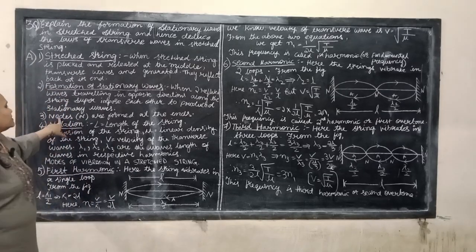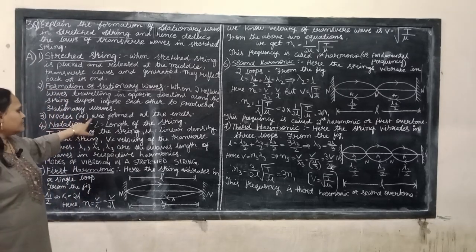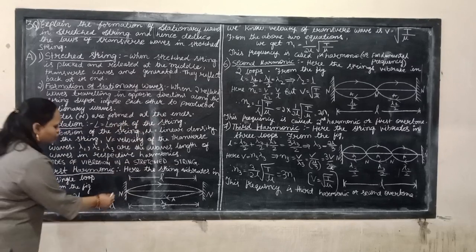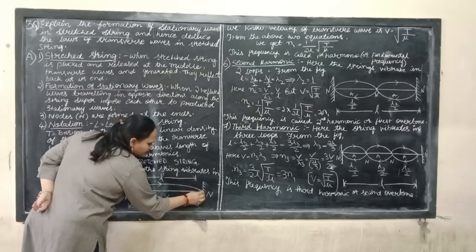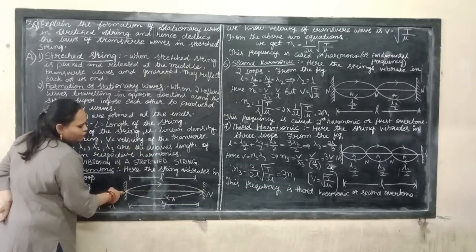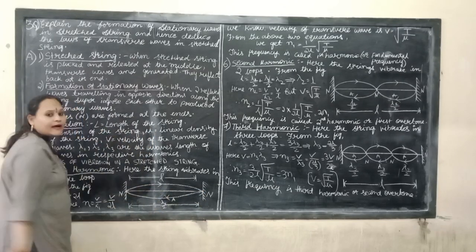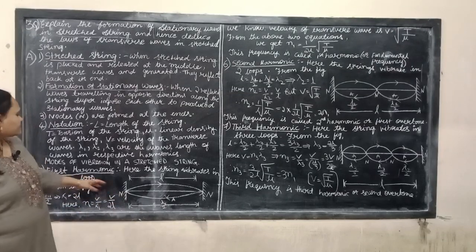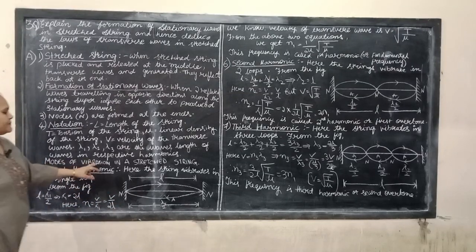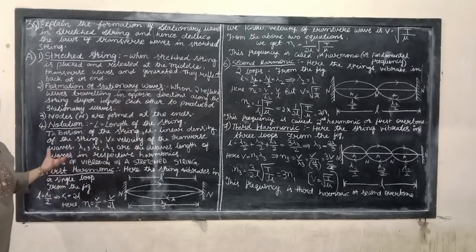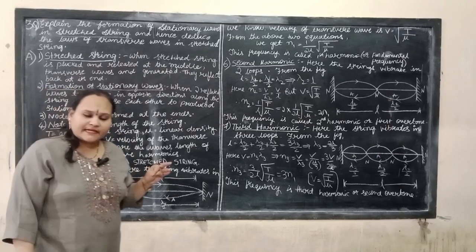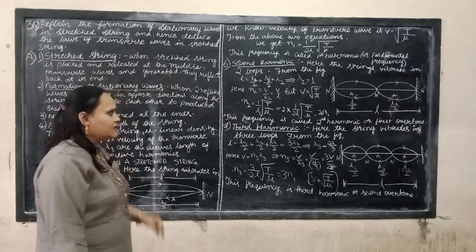Here nodes are formed at the ends. At node points the intensity is minimum. Zero is the node point, maximum is the antinode. So, modes of vibration in the stretched string. The vibrations are similar: first harmonic, second harmonic, and third harmonic.